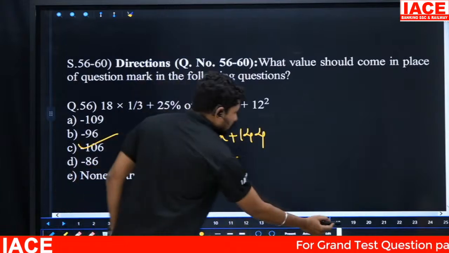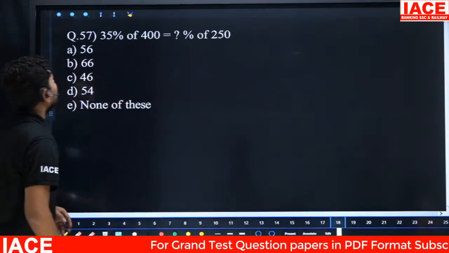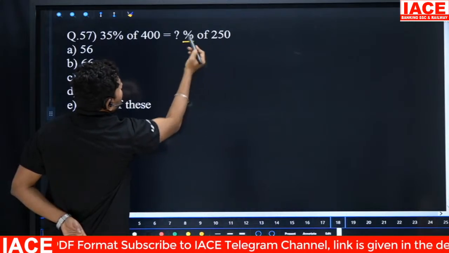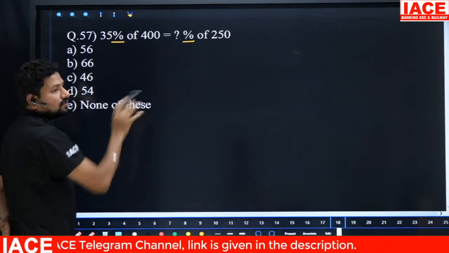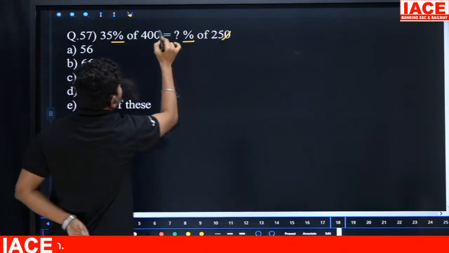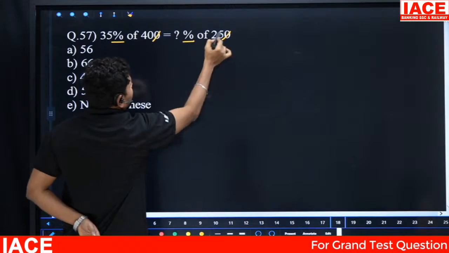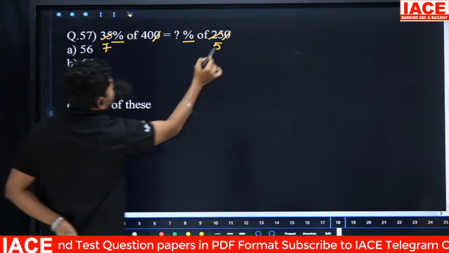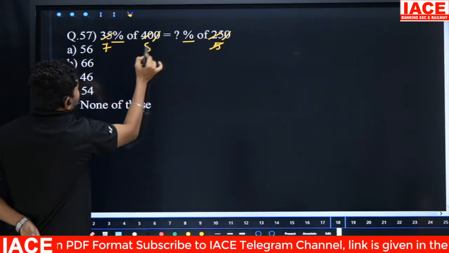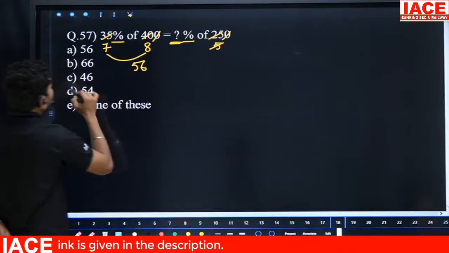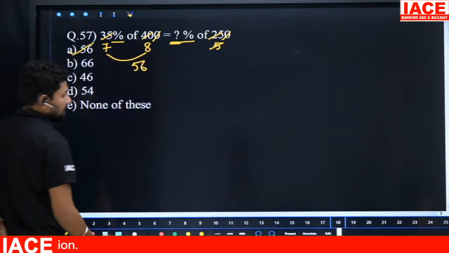And coming to the next question for the same, 35% of 400 and question mark percent is equal to 250. Then for the percentage, on both sides you have to cancel the percentage. No need to worry about the percentage. And here also the 0s, cancel them. And next cancel with 5. 5 5s are and 5 7s are. And next again 5 cancel it. 5 8s are, 7 8s are 56. Then the question mark is equal to our answer, which is 56, option A here.